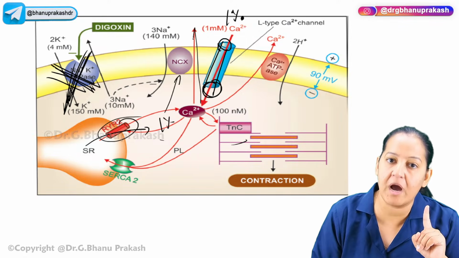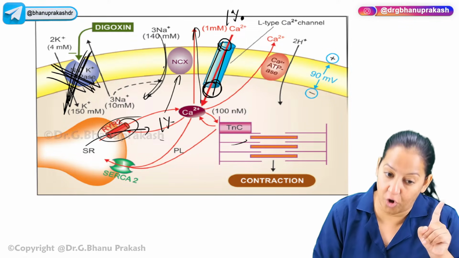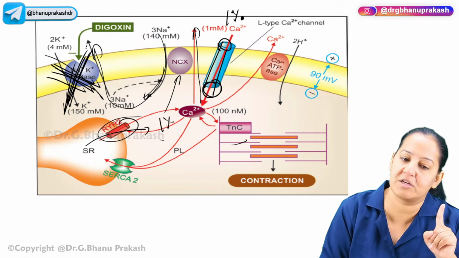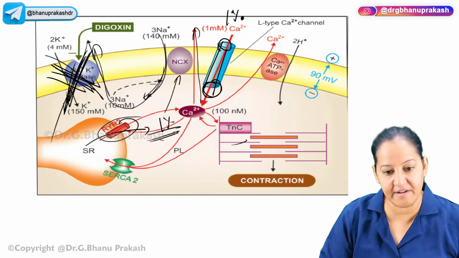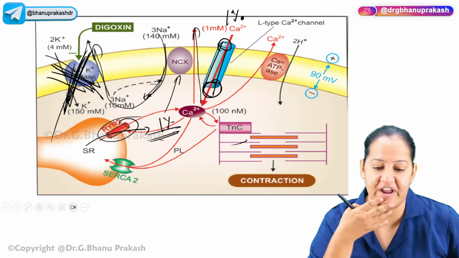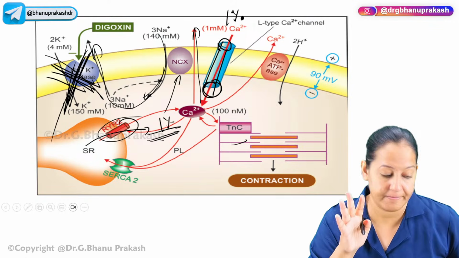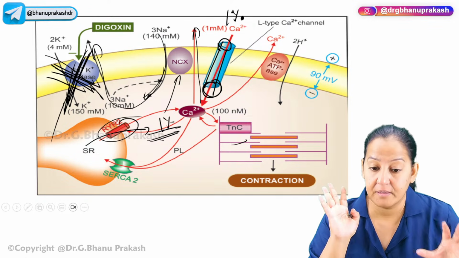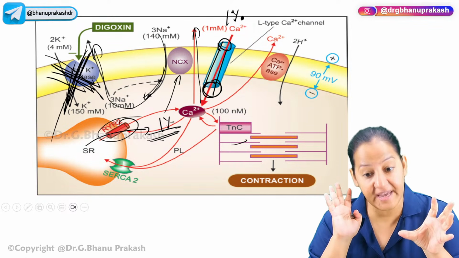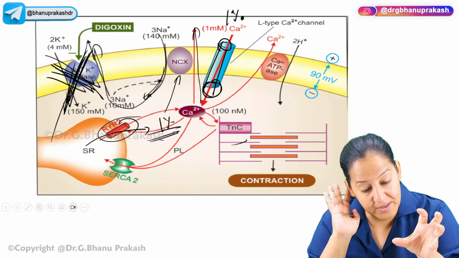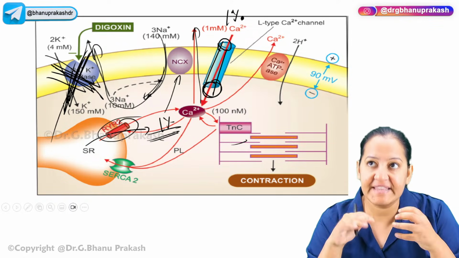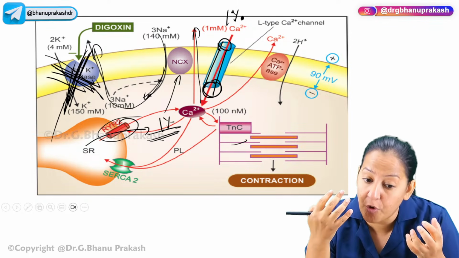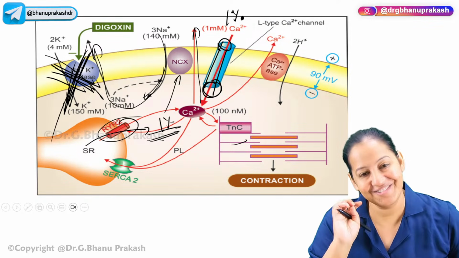Because if it is going outside, the sodium is coming inside. Normally sodium leaves by this transporter, but this transporter is blocked. So it is not going outside and it will remain here only, and again and again it will cause the contraction. And that is how the systole becomes intensified. Again and again the systole is taking place. Systole is intensified, of prolonged duration, of more contraction, of more force. And that's the mechanism of action of an inotropic drug. Okay, so this is the mechanism of action.